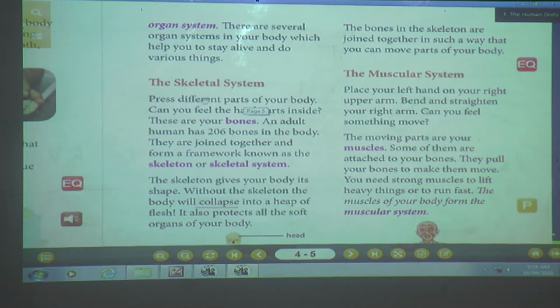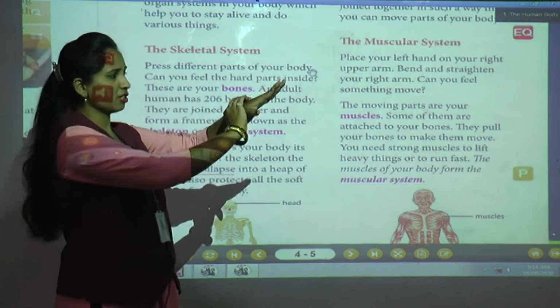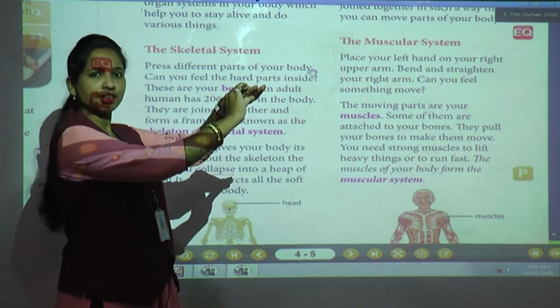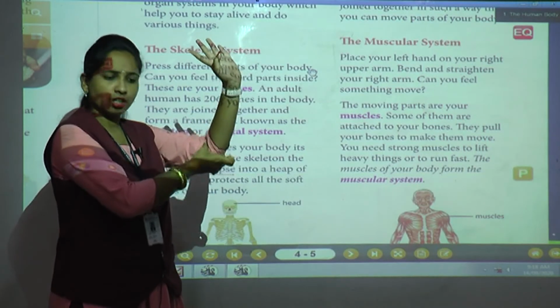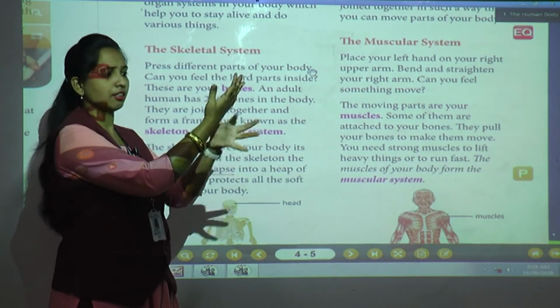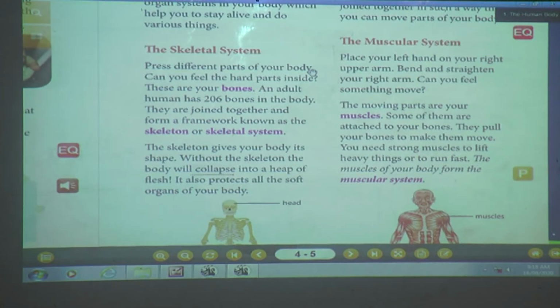Now today we are going to see them one by one. The first, the skeletal system. Now what is the skeletal system? Press different parts of your body. Do you have? Yes, come on everyone, do this activity. Can you feel the hard parts? Just press your body. Now you have a hand, just press it. Press on the fingers. Here, press near the elbow. Okay, just press and tell me what you are feeling, how you are feeling.